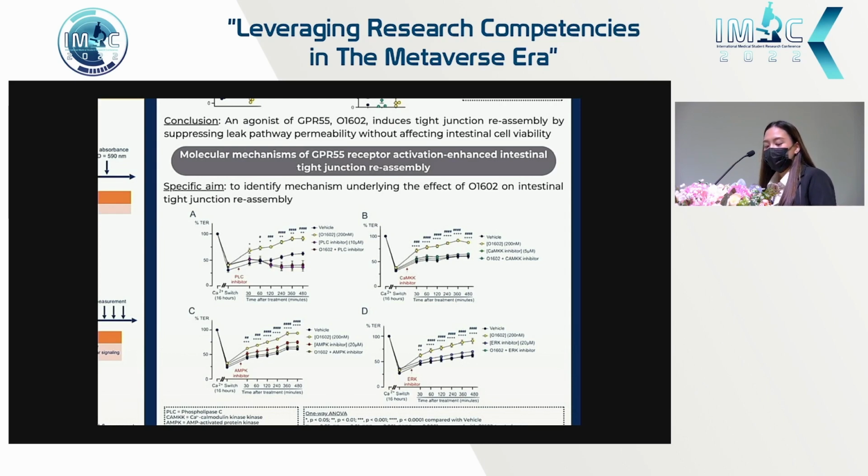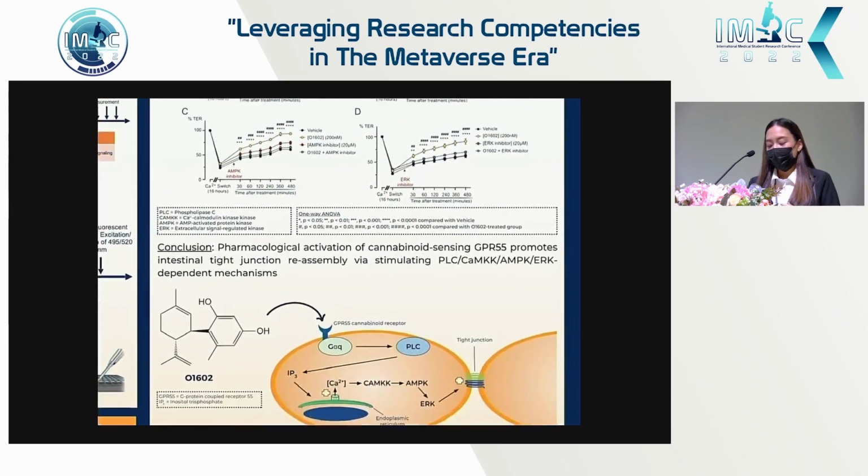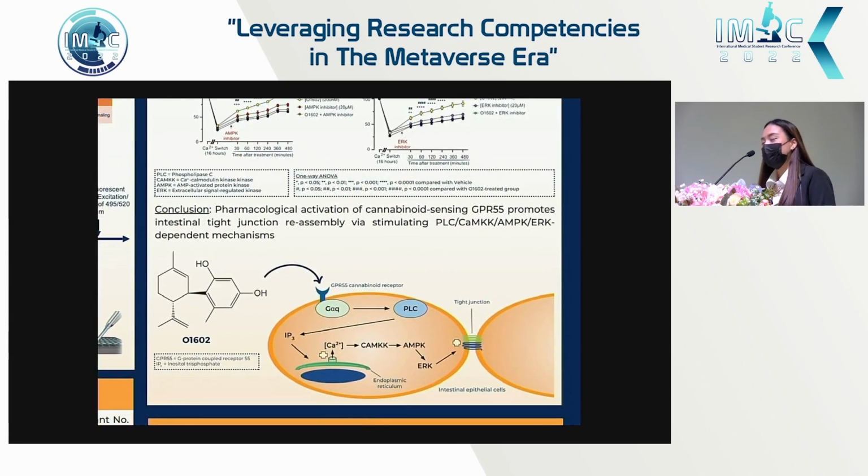and so the phospholipase C, calcium calmodulin kinase, AMP activated protein kinase, and extracellular signal regulated kinase and their inhibitors were tested. All 4 inhibitors have shown reduced effects of GPR55 activation, and so therefore we can conclude that the pharmacological activation of GPR55 induces intestinal tight junction reassembly through the PLC, CAMKK, AMPK and ERK signaling pathway as illustrated by this diagram.